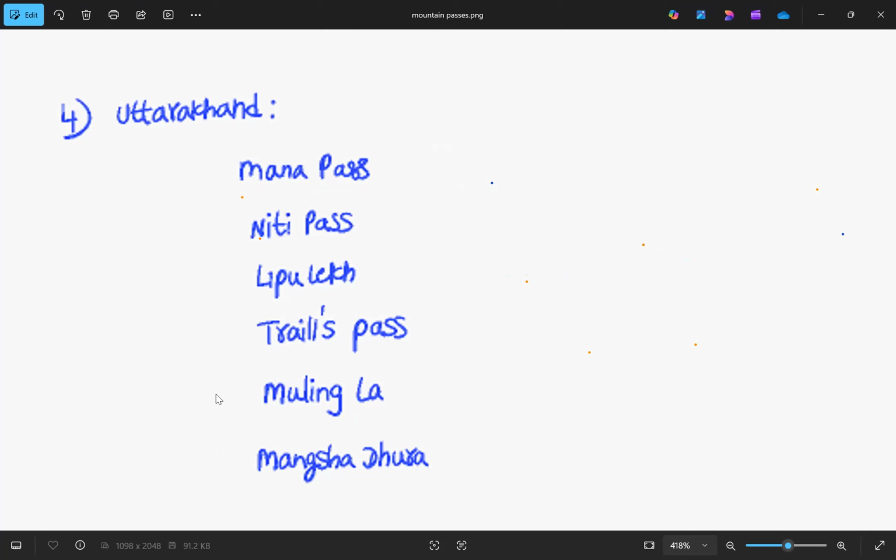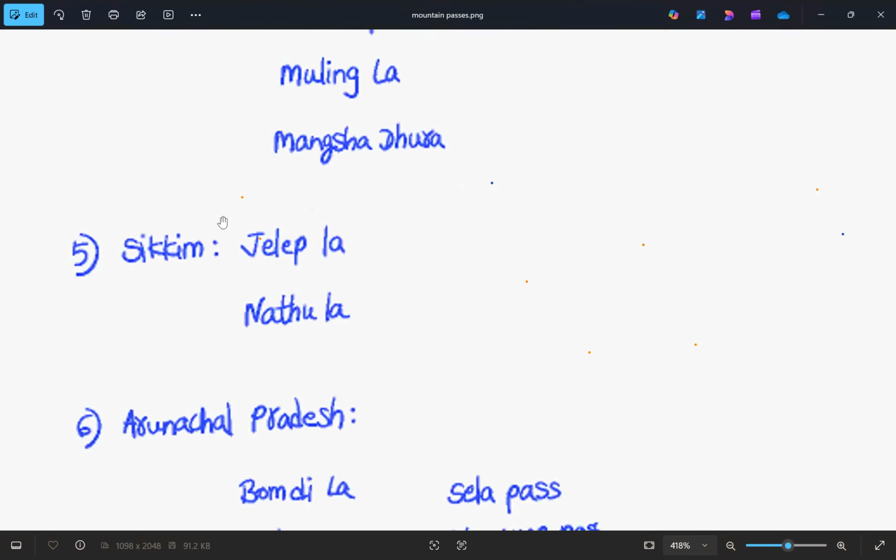The next state is Sikkim. In Sikkim, we have two main passes, and the first one is Jelep La. With this pass we can go to Bhutan. So it is a way to Bhutan, and it also connects Lhasa to India. Lhasa is in the Tibetan region. Lhasa is prominent for aspects related to Buddhism. So this Jelep La connects Lhasa to India.